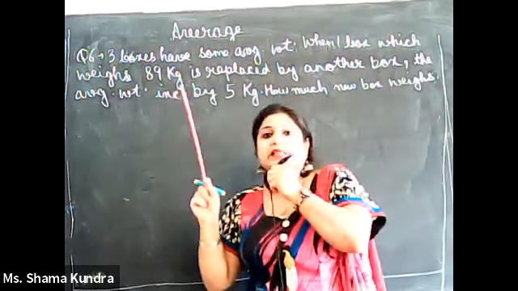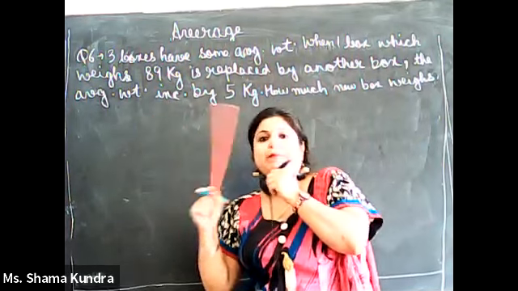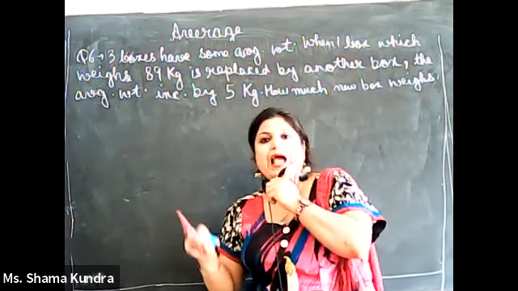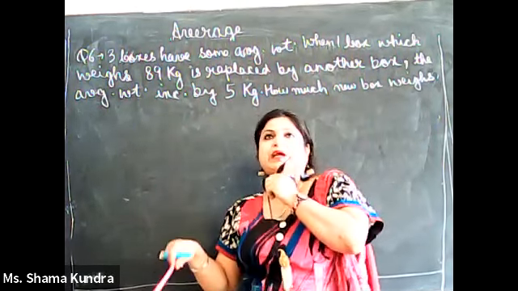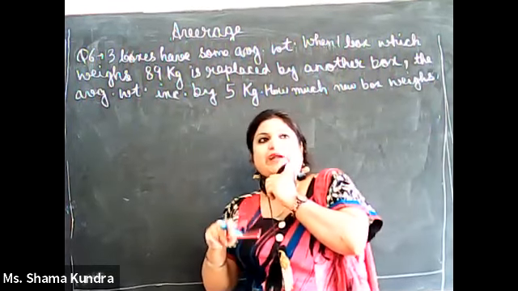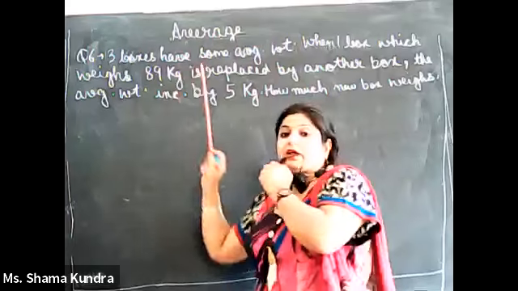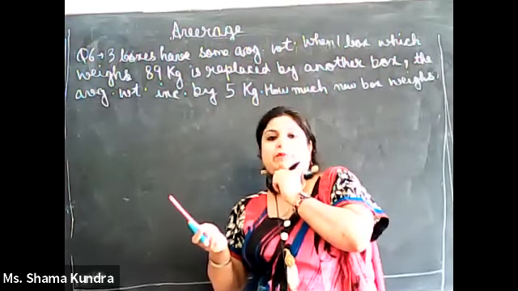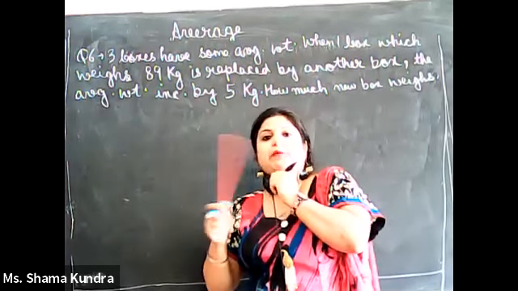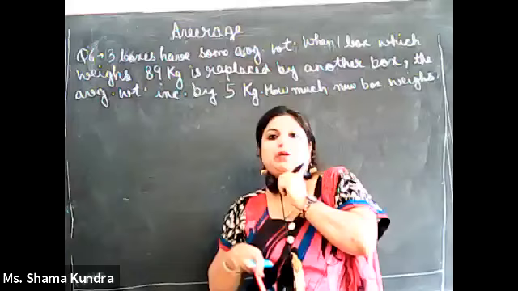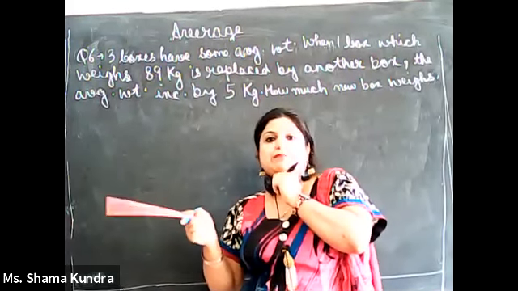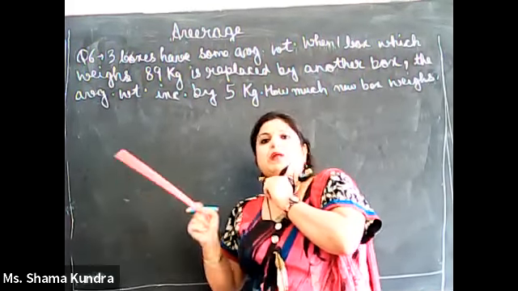Average means there is an increase of 5 kg in box number 1, in box number 2 as well as in box number 3. If previously the weight of box number 1 is W, then on replacing, its weight will become W plus 5. Previously the weight of box number 2 is W, on replacement the weight becomes W plus 5.